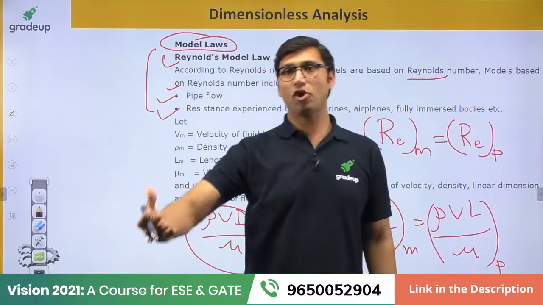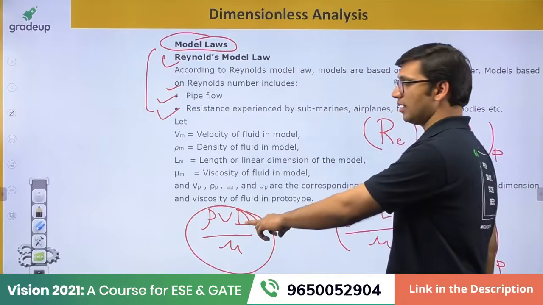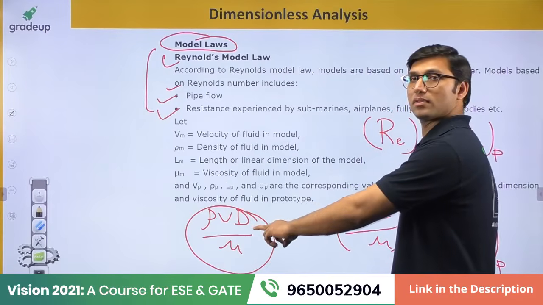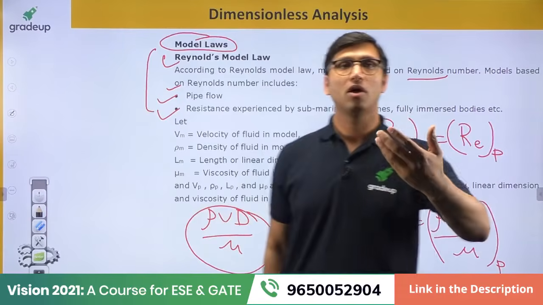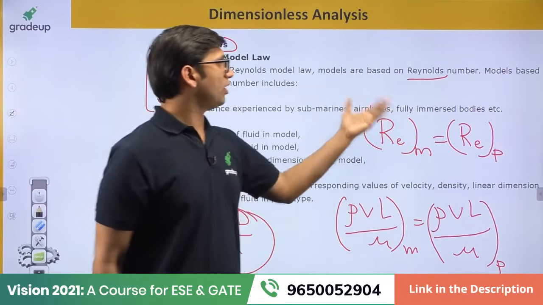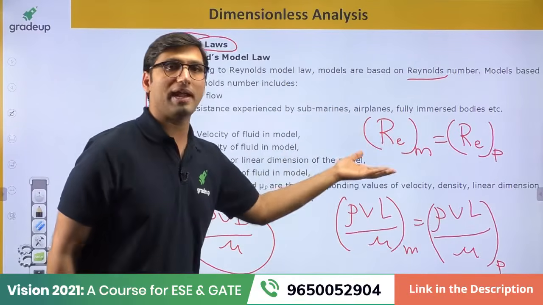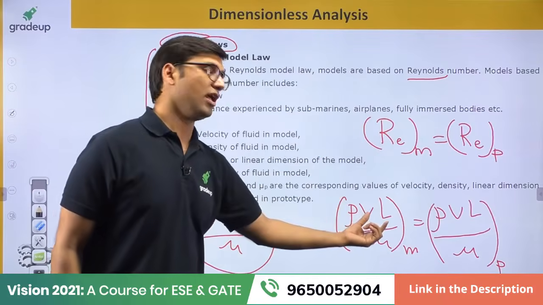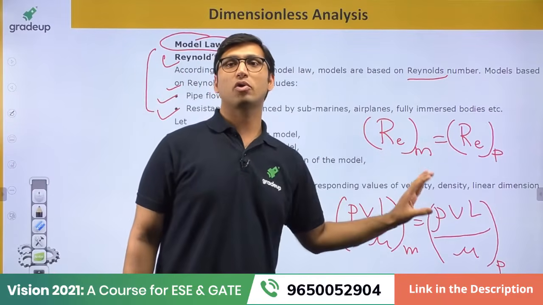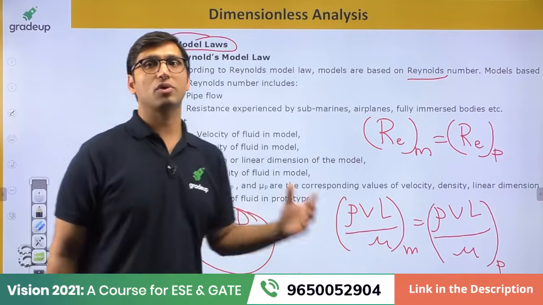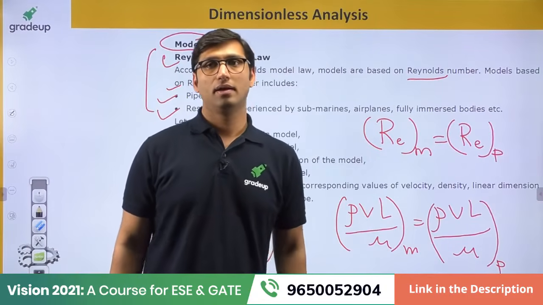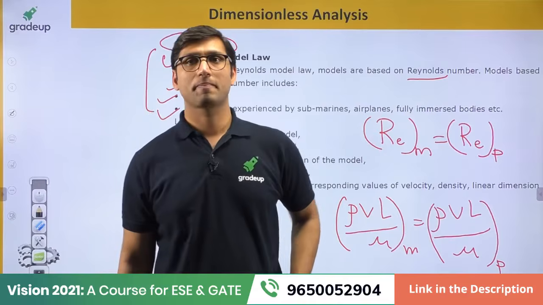If it is a pipe flow, in that case you have to use diameter. They will be giving the value of diameter. If it is a flow over a plate or a flow in a fully submerged body, in that case you have to use L. So it depends on what is given in the question. You can either use L or D. It depends totally on the question. Understand?